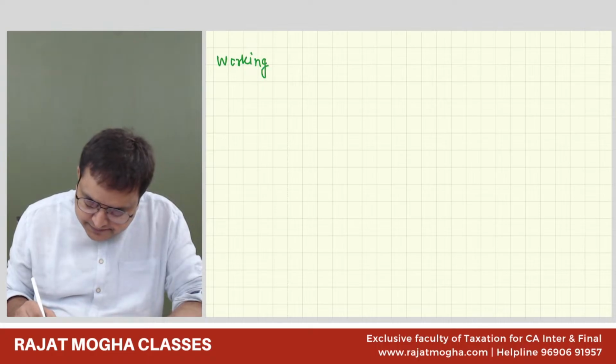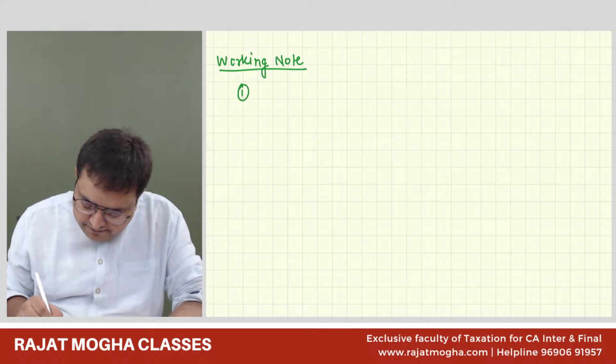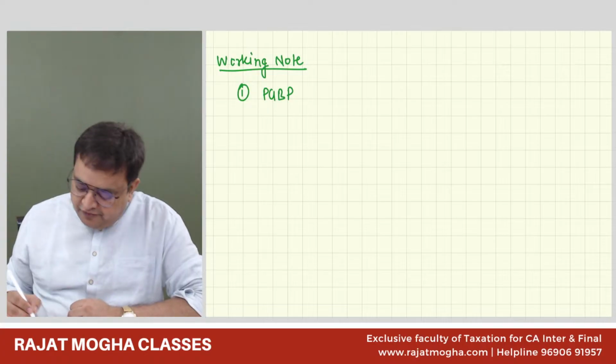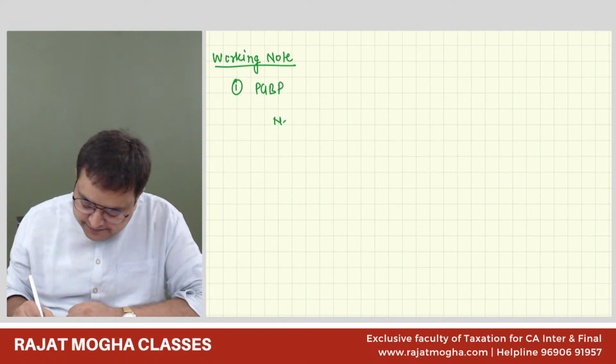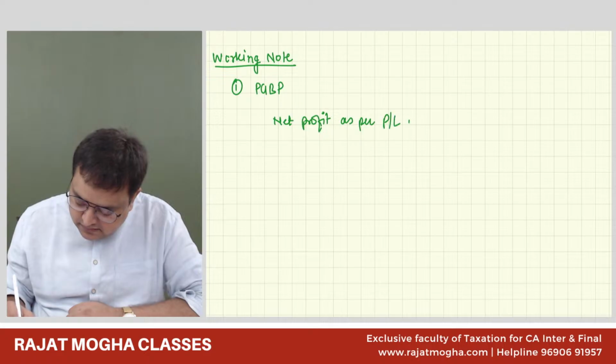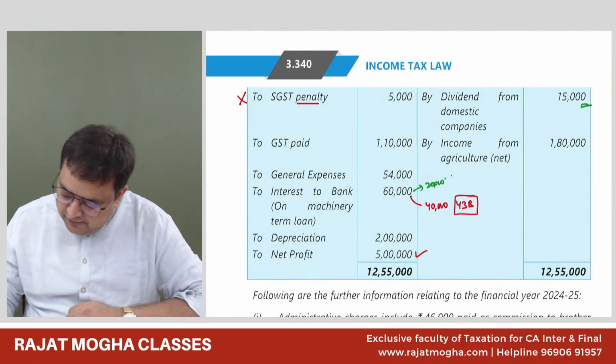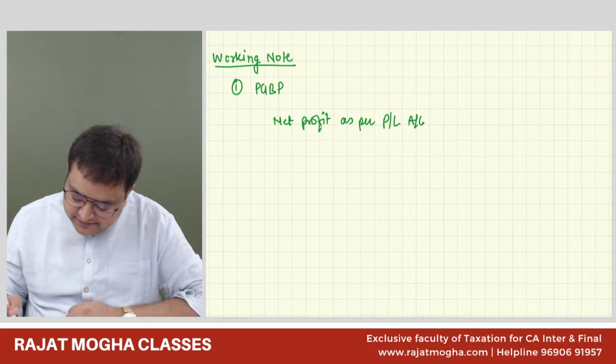Working note 1, PGBP. Step 1, net profit as per P&L account, which was 5 lakh rupees.